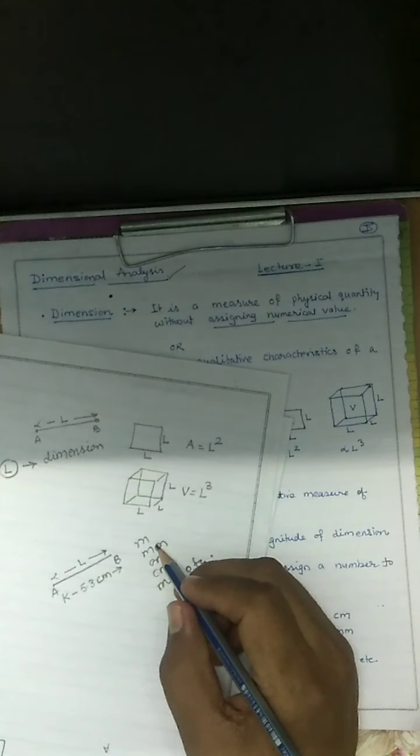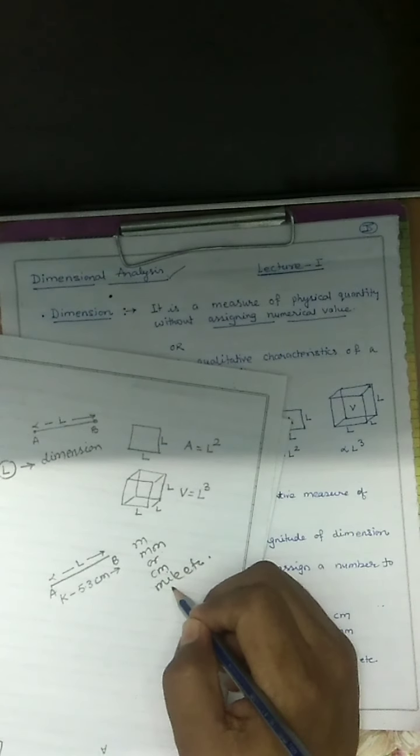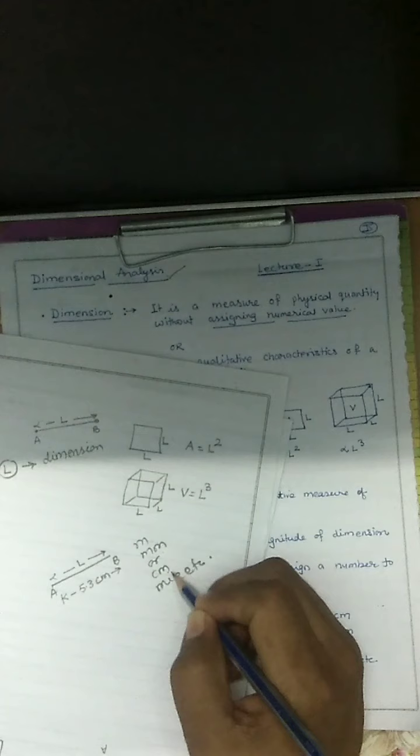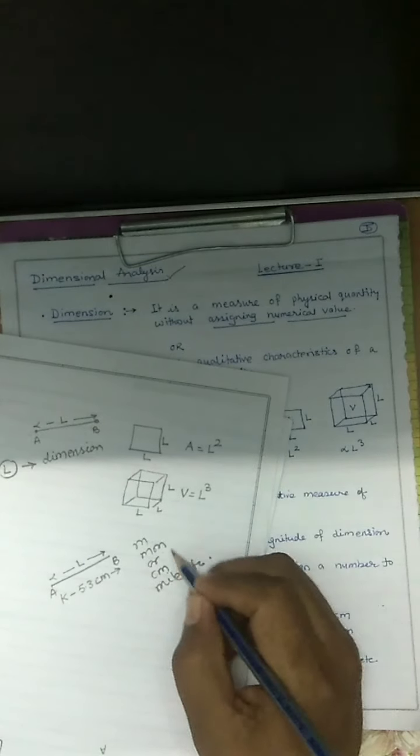However, they will be different units. Meter, millimeter, centimeter are different units, as each contains a different amount or value of length.